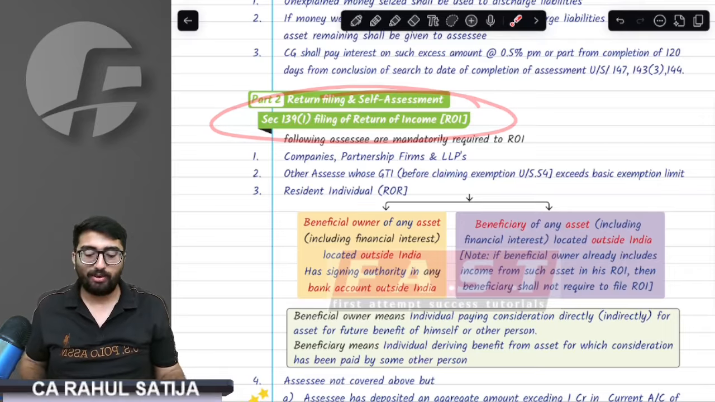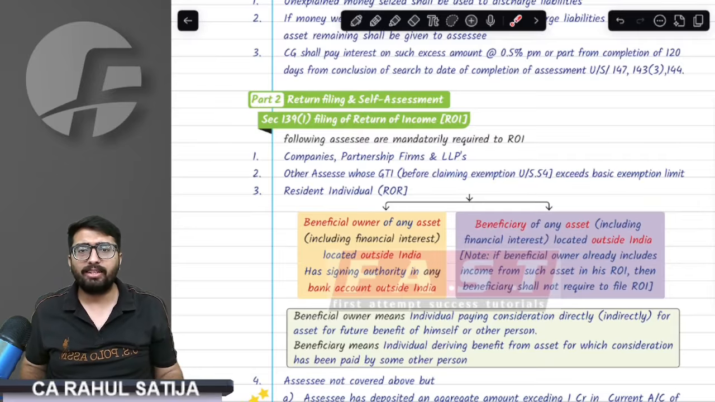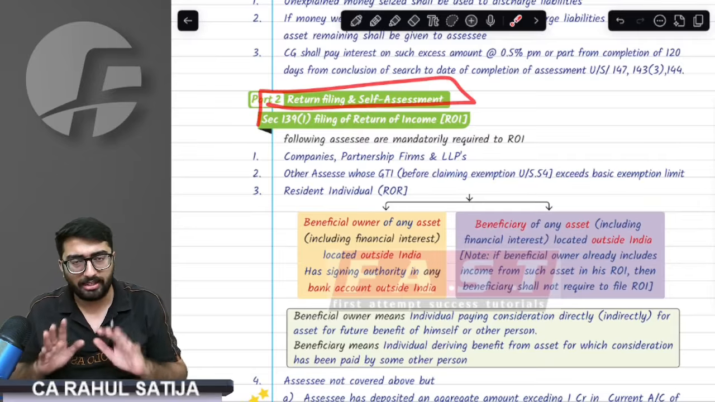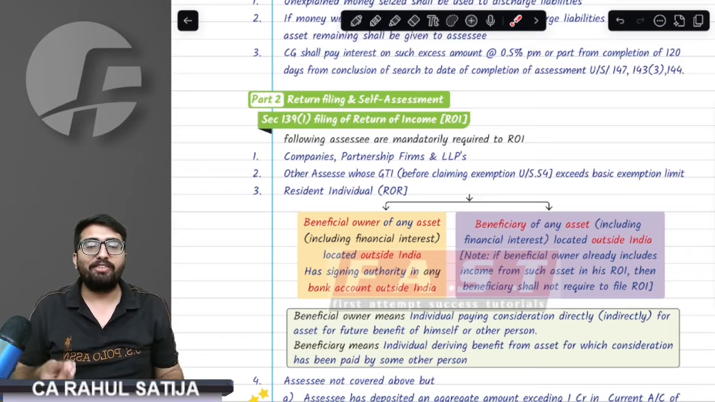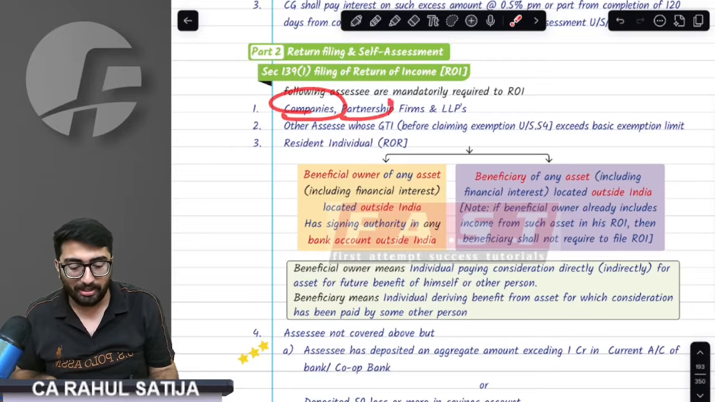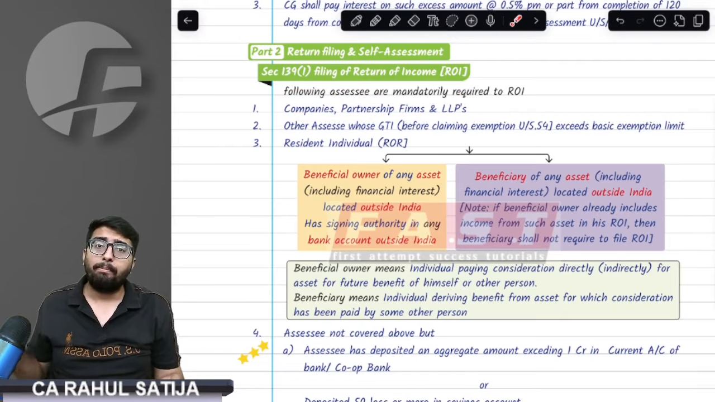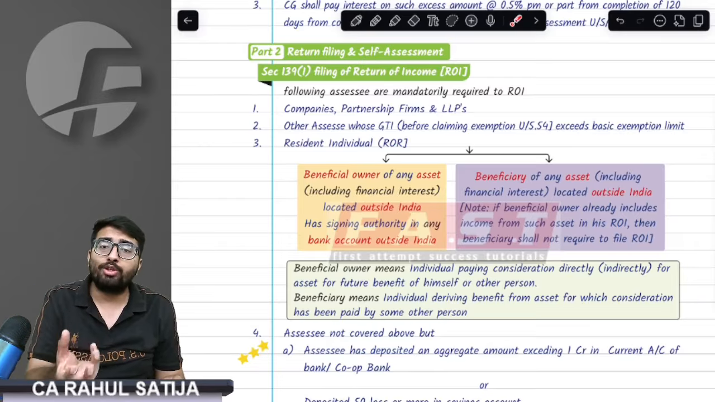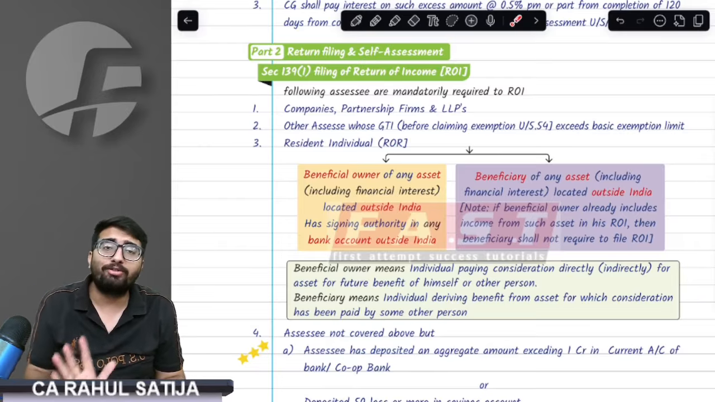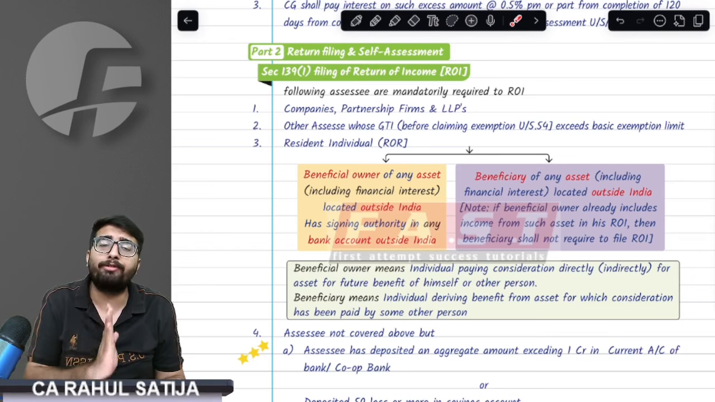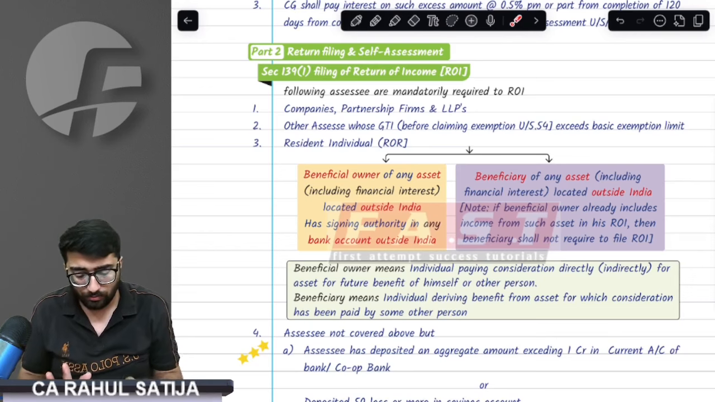Sir, Section 139(1), what is this section about? Understand this point carefully. We have started a new topic: return of income. Who is required to file a return? If you are any company, partnership firm, or LLP, you have to mandatorily file a return. No questions, no strings, no choice. You have to file even if there is a loss, zero income, or zero business.